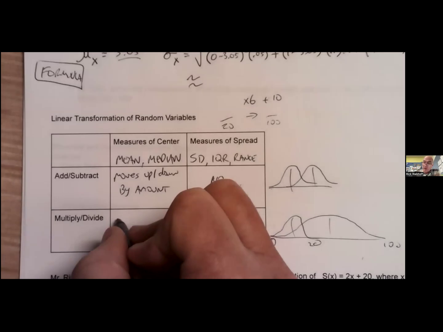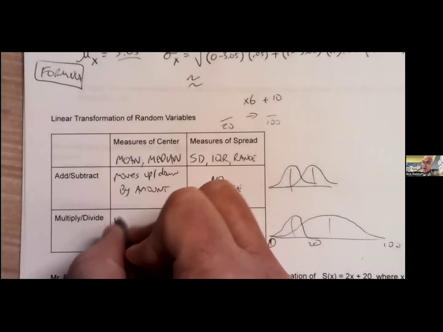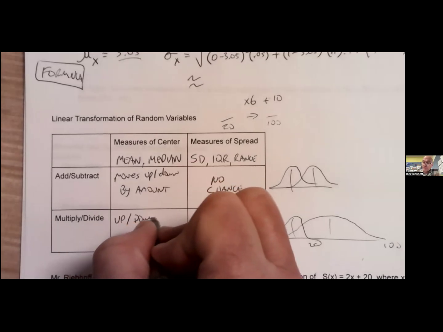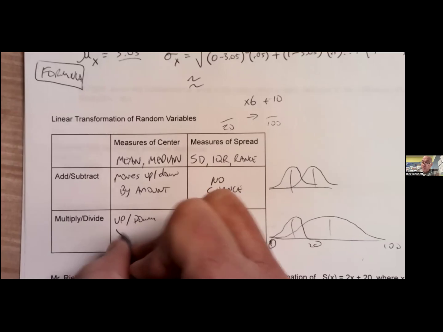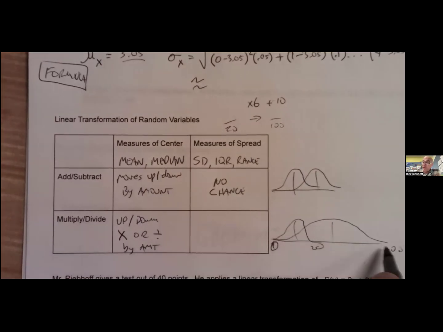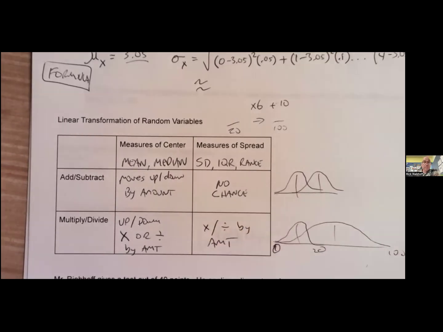It's going to go up or down, multiply or divide by the amount. So if we're multiplying by 5, the mean's going to multiply by 5, right? If we divide by 3, the median's going to divide by 3. Measures of spread, are those going to change? Yes, they are. They're going to multiply or divide by the amount. Cool? Cool.